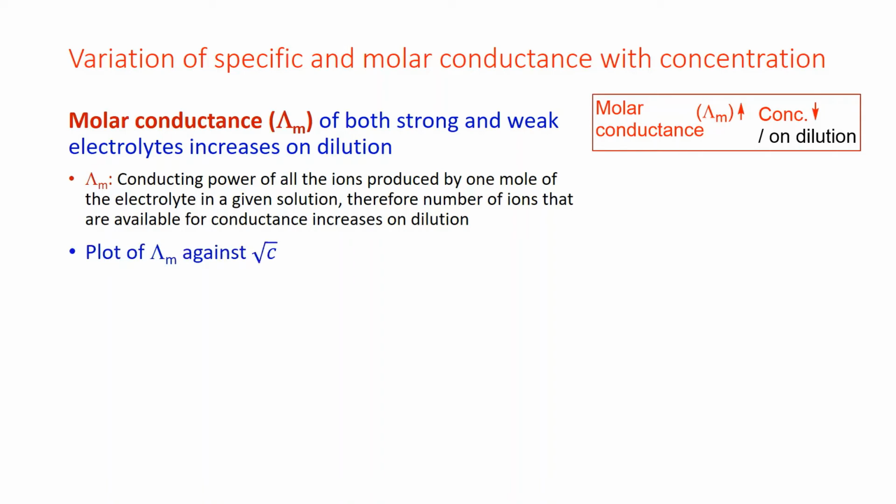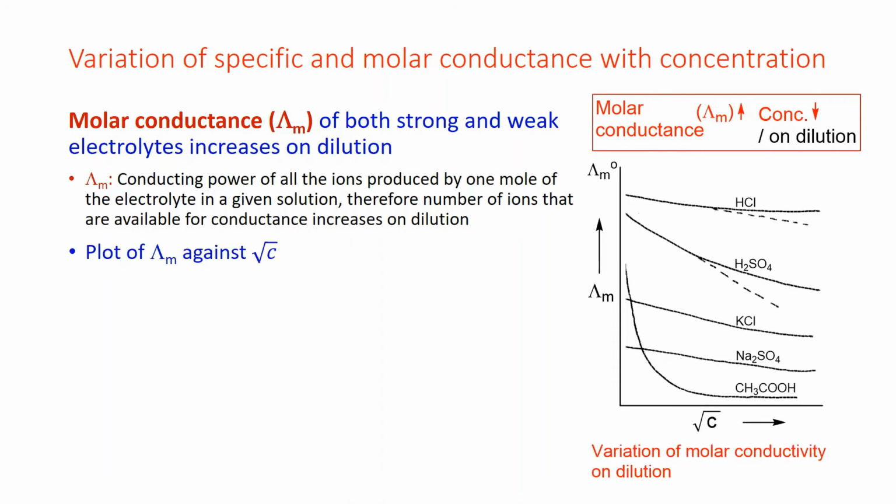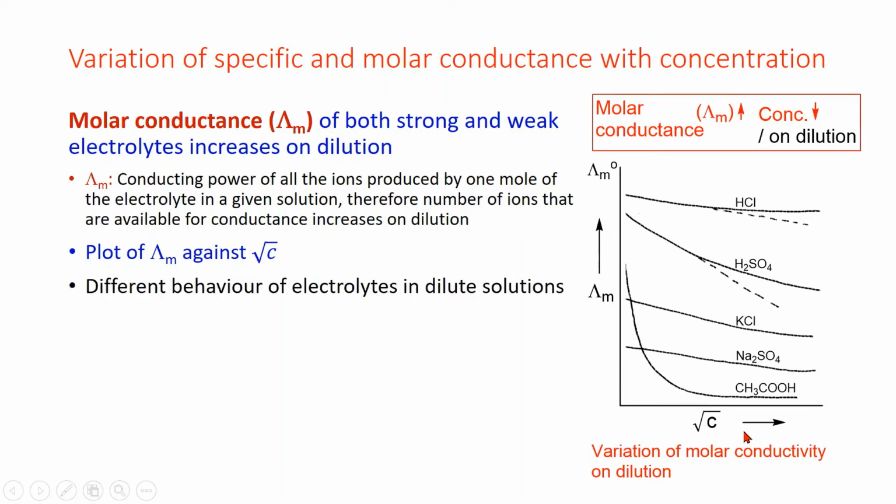We can see plot of molar conductance against under root of concentration. Strong and weak electrolytes show different behavior. Strong electrolytes, variation is almost linear.